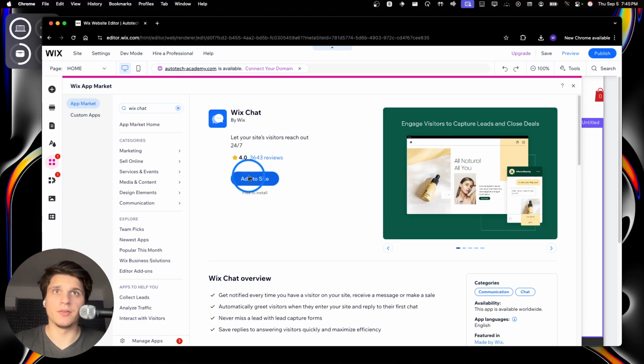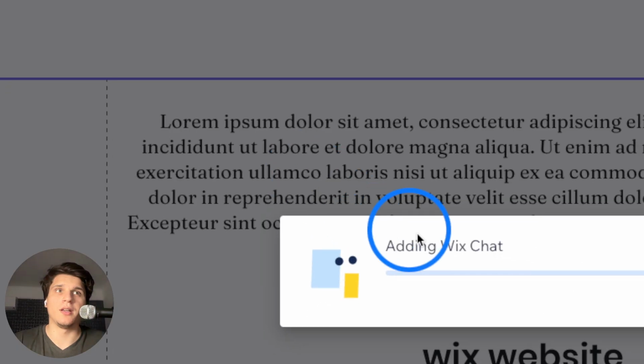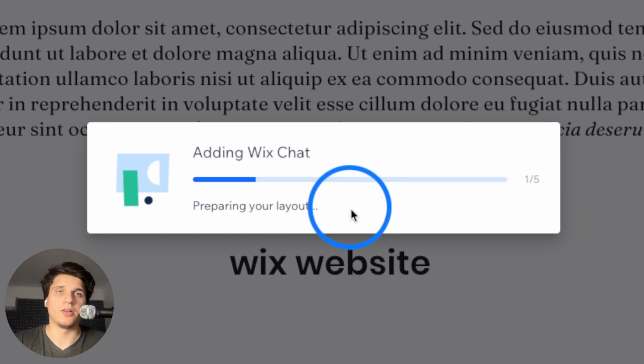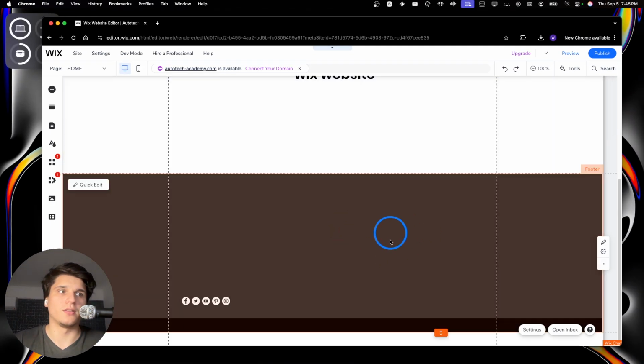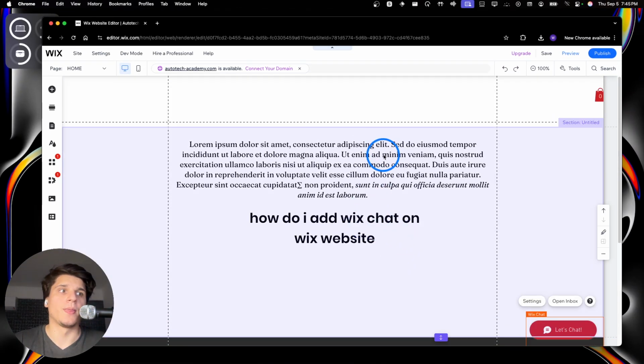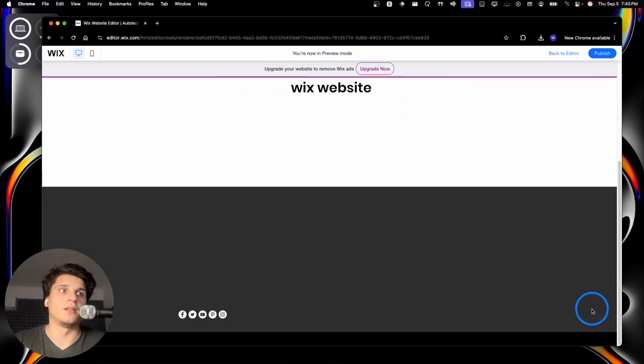And now what you're going to need to do is to click add to site. Okay, and now this is installing, adding Wix chat. And now we have Wix chat on this. As you can see, let's chat here. I can click on preview, and then we're going to see we have here this chat.